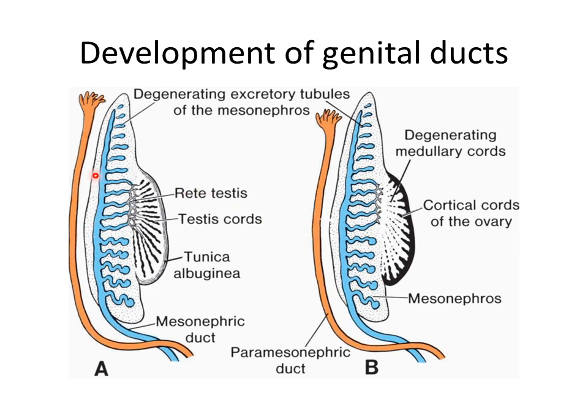You can see here, this is the mesonephric duct, and you know from where it is derived, and the paramesonephric duct. Now this stage is called the indifferent stage of genital duct development.